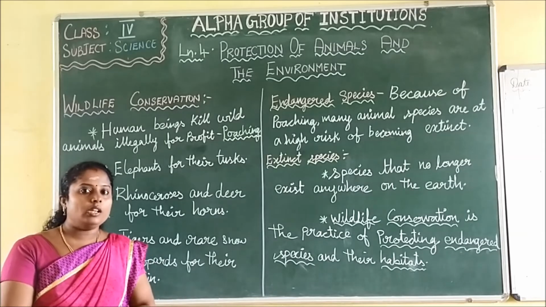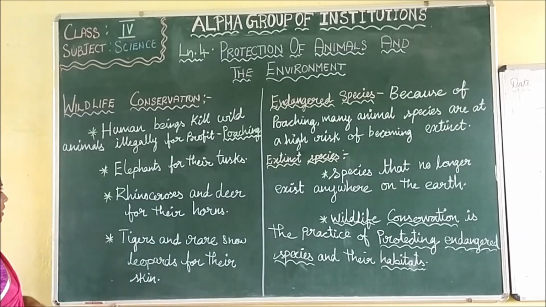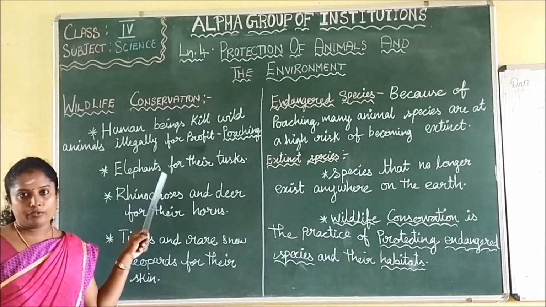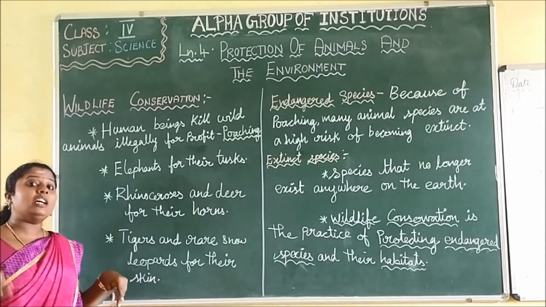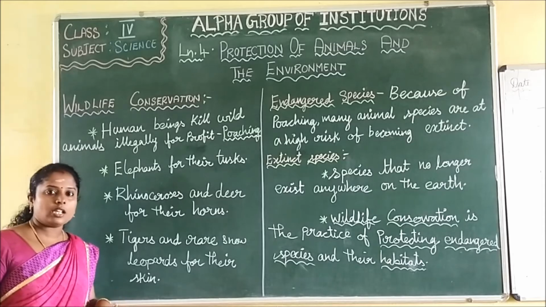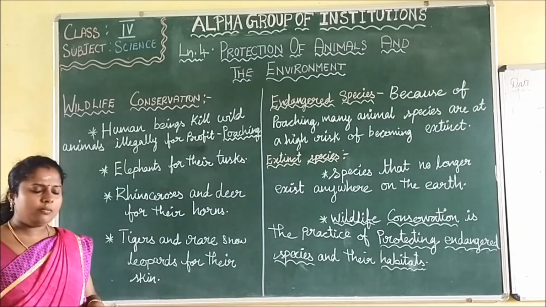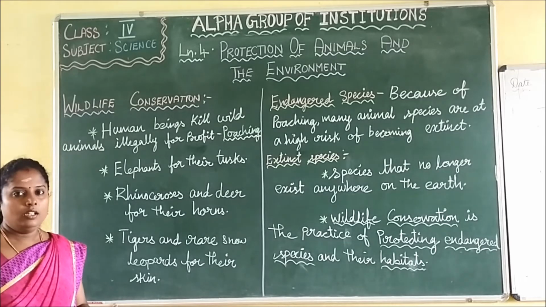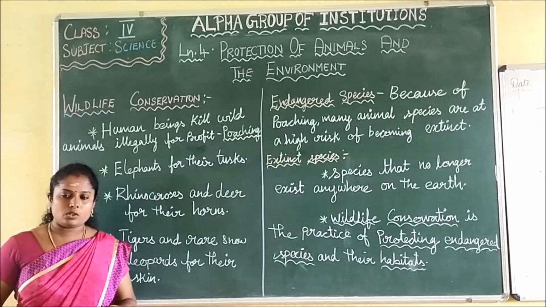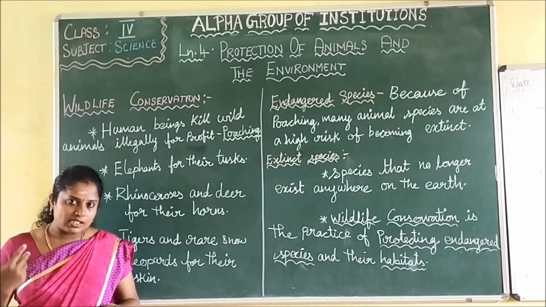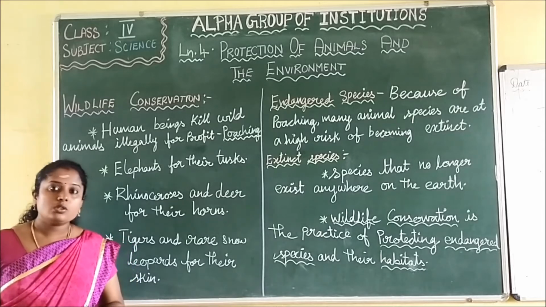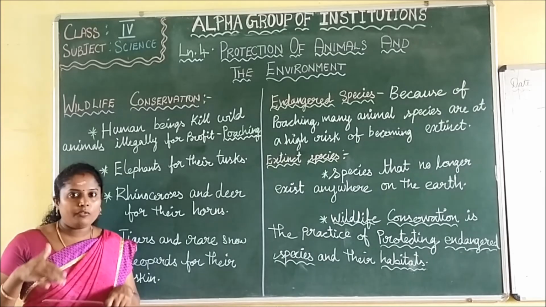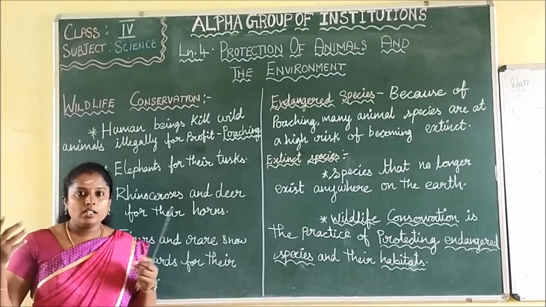So what is that? We call it poaching. Human beings kill wild animals illegally for profit and pleasure. For their happiness, they are killing the animals. How bad it is! It is a very bad thing, and it is very illegal. So we should not disturb other living things. Like us, human beings, the animals are also living things. So we should not disturb them, and we should not kill them for our own profit and pleasure, that is for their happiness.